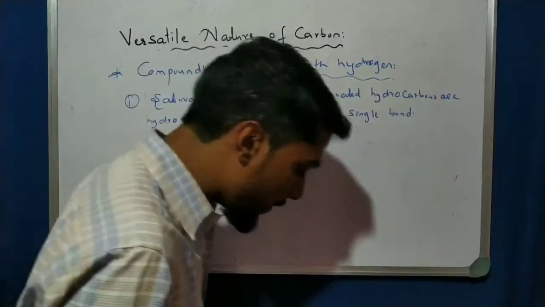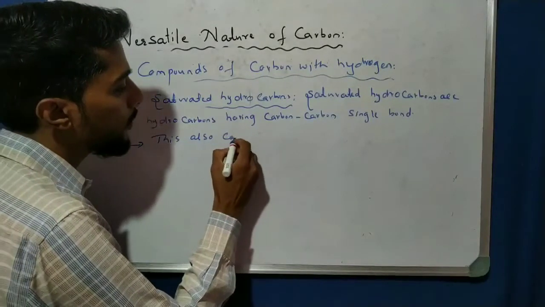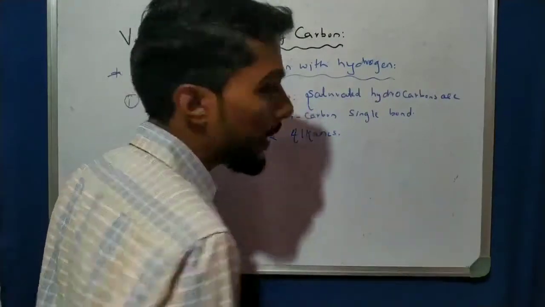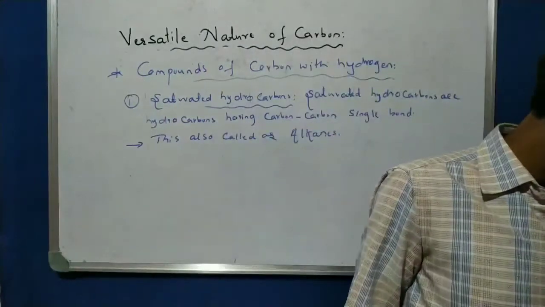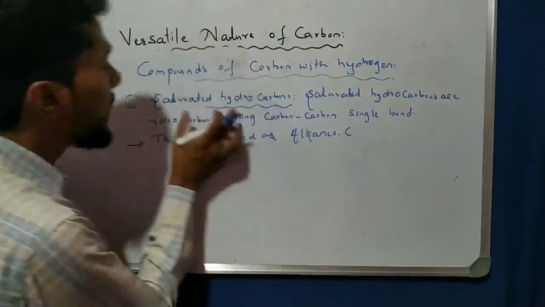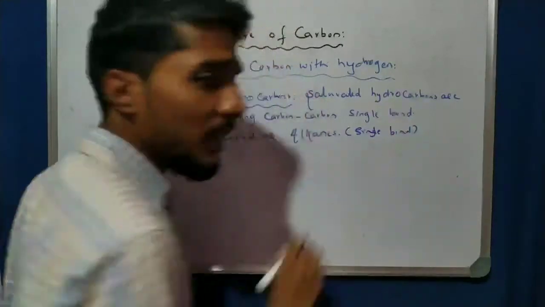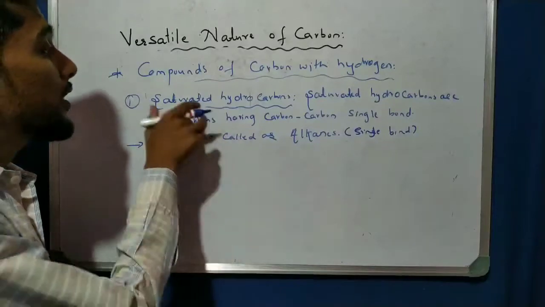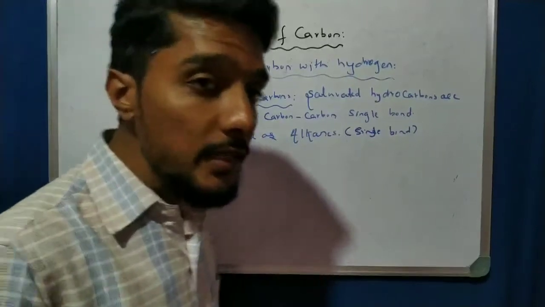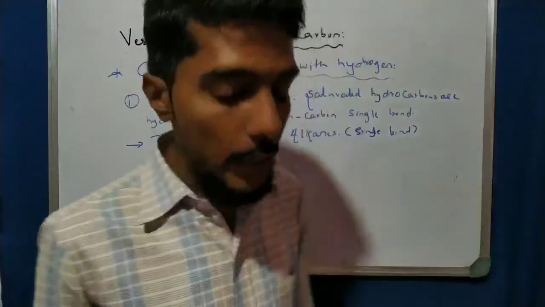Another name for them is alkanes. You have to remember, they are called alkanes. What are alkanes? Alkanes are nothing but the saturated hydrocarbons having a single bond. Alkanes are the saturated hydrocarbons having single bonds only. If you observe any carbon single bond, all of these are in the category of alkanes. You have to remember that point.